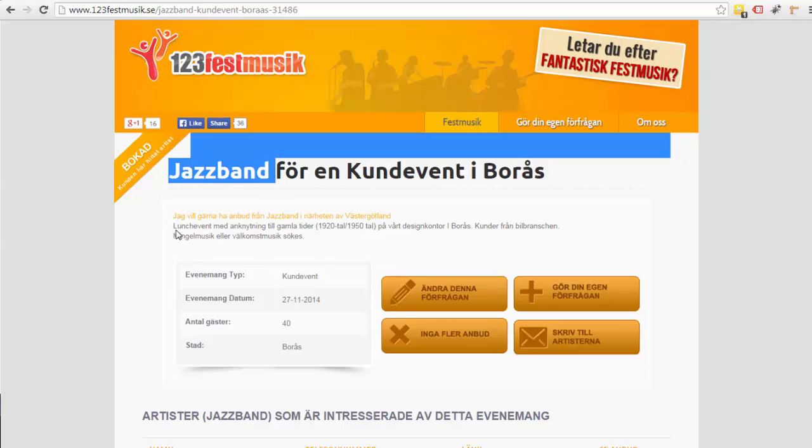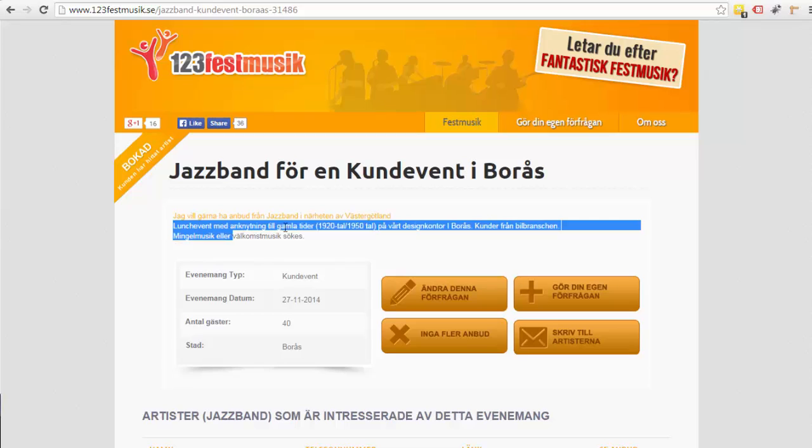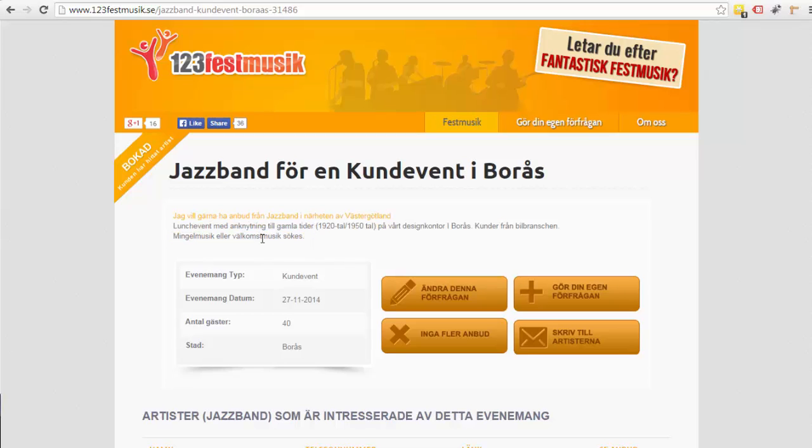And now when we go down in the text, we have to remember that Google is a robot and it will just go down in the text. It will see a different keyword, I think. Lunch event. Now it will see something else here. It will see the city, and that's good. Now it will see something about customers from the car industry. Mingle music, that's a keyword maybe. Welcome music.